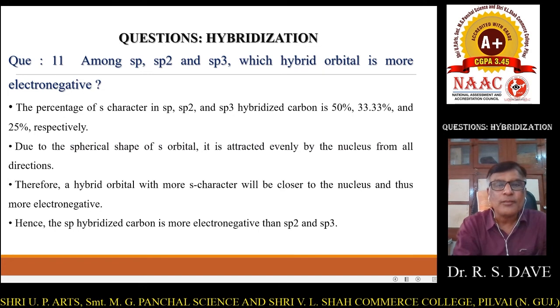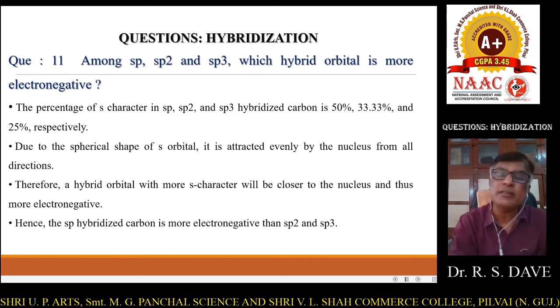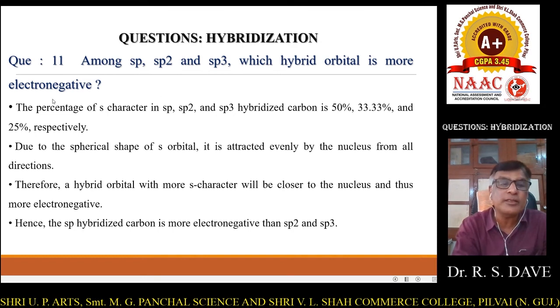And the last question is, among sp, sp2 and sp3, which hybrid orbital is more electronegative? Friends, this is again a very important question for your information and for your examination. The percentage of s character in sp is 50%.